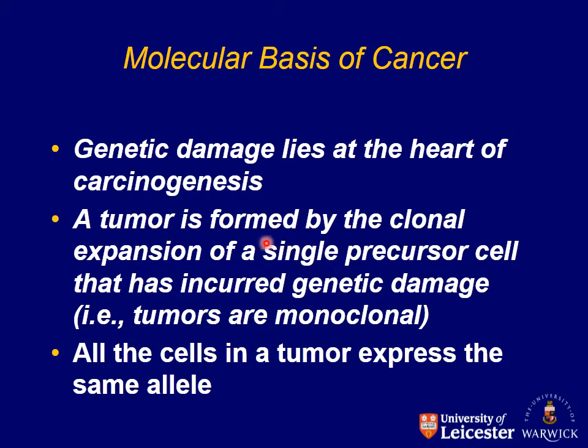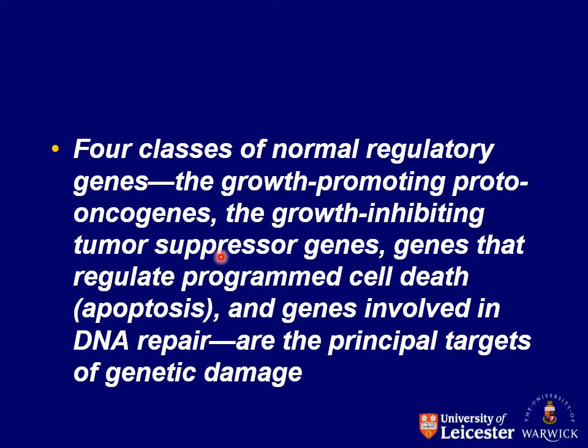Whenever a tumor is formed, it is formed by the expansion of a single precursor cell that has genetic damage in it. When that cell divides and expands, it increases its growth, and it results in tumor formation. So all the cells in a tumor express the same allele.